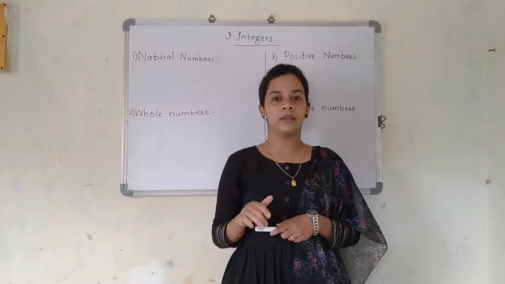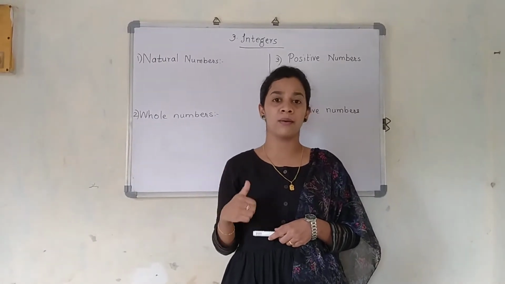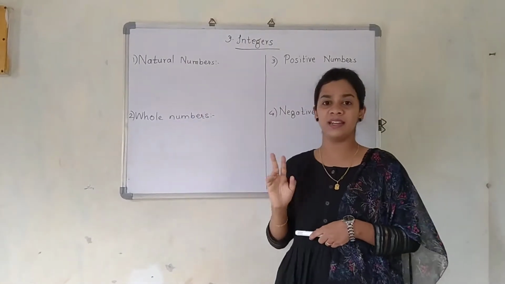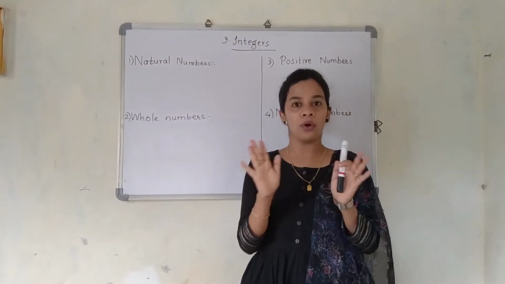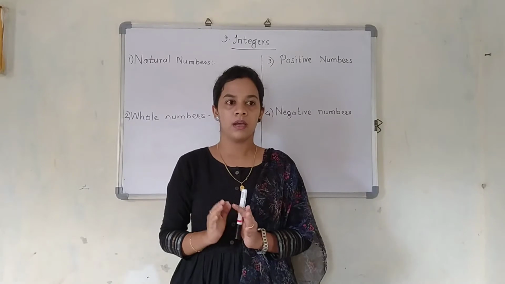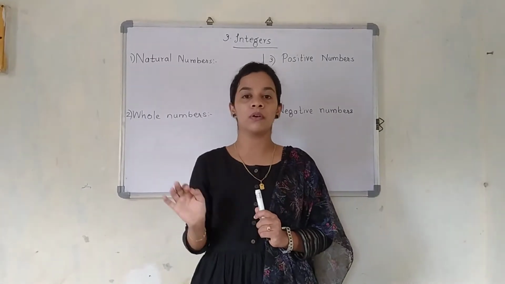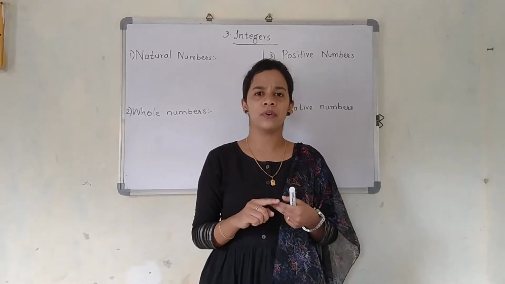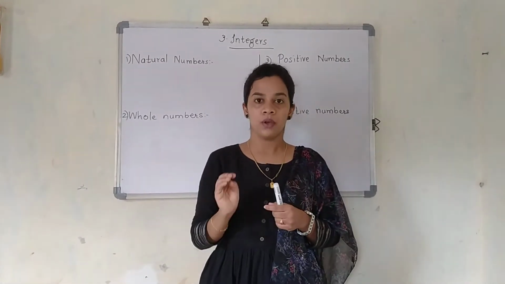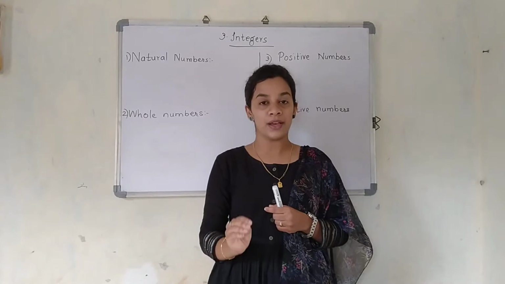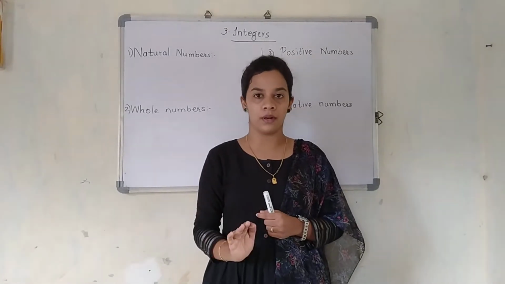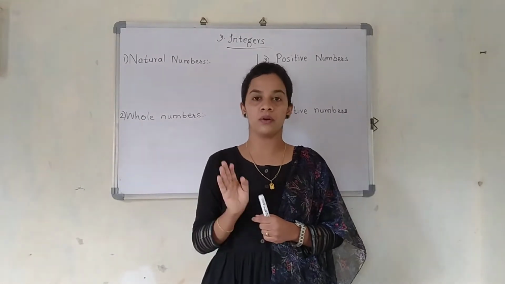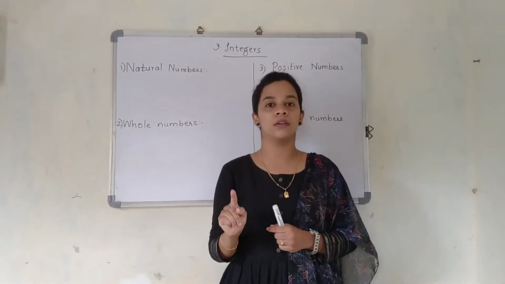In that, a few terms are there that I am just going to revise and tell you what actually they are. So just pay attention. The first is the natural numbers. Normally, if teachers start counting the number of students in the class, the teacher is going to start 1, 2, 3, 4, 5, 6 and so on. So naturally our counting starts from 1. We are not going to say 0, 1, 2, 3, 4. No, we are not starting from 0. We are always starting from 1.